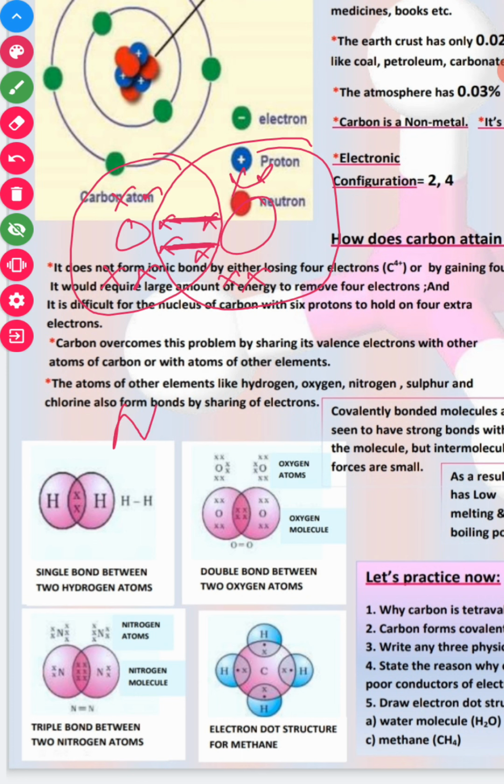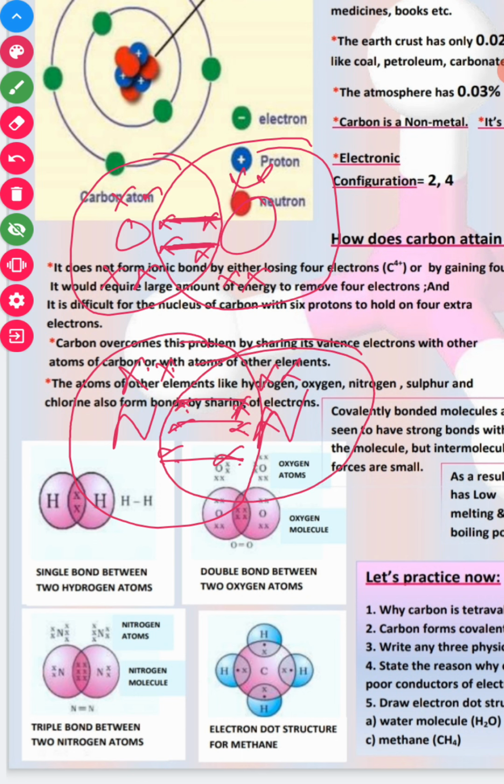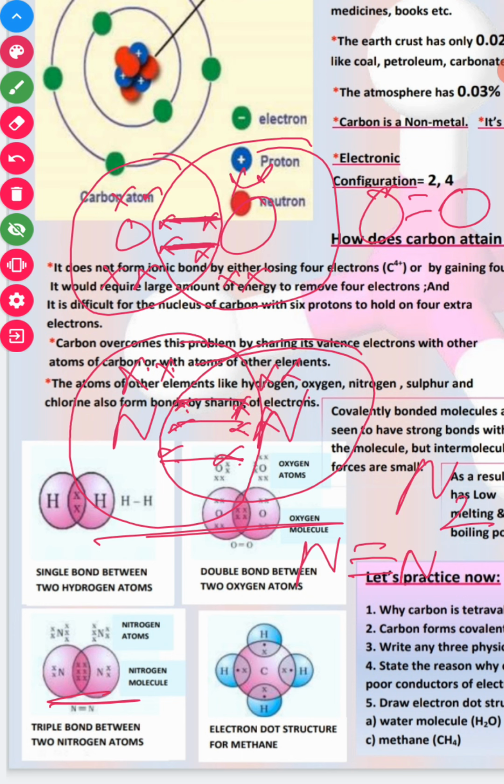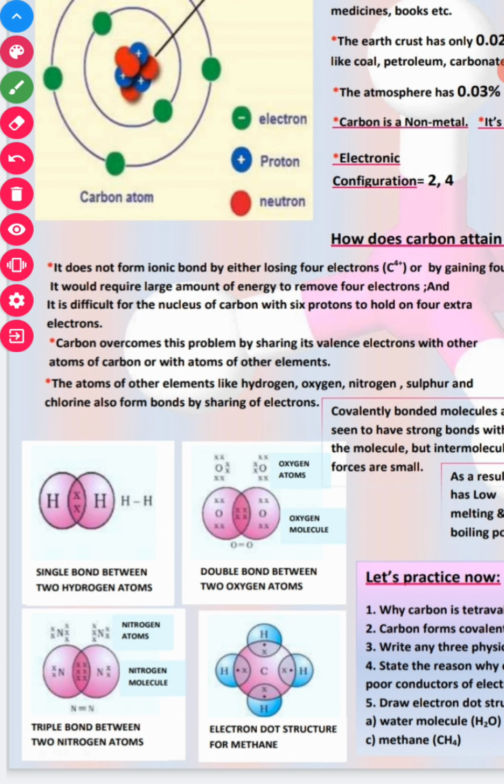Third, we have nitrogen, which has 5 electrons in its outermost shell. Sharing like this, each nitrogen atom completes 8 electrons, so nitrogen atoms form a triple bond. This is a triple bond between nitrogen atoms, a double bond between oxygen atoms, and in hydrogen we have a single bond.